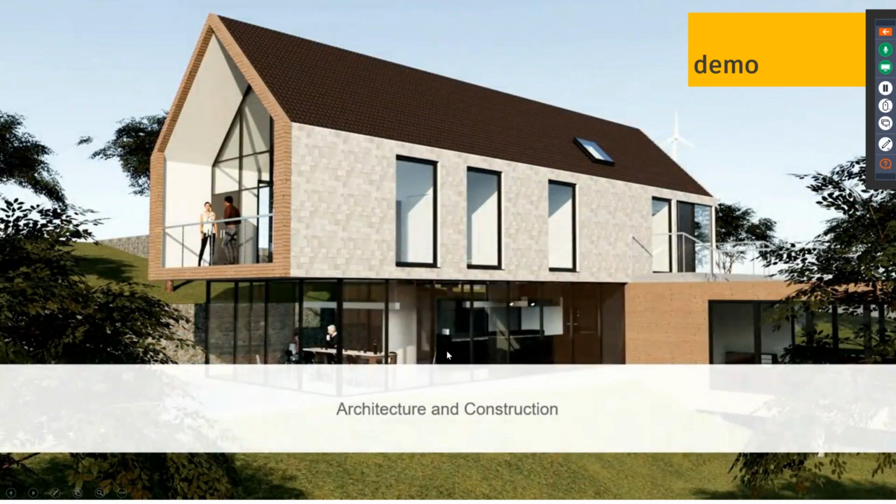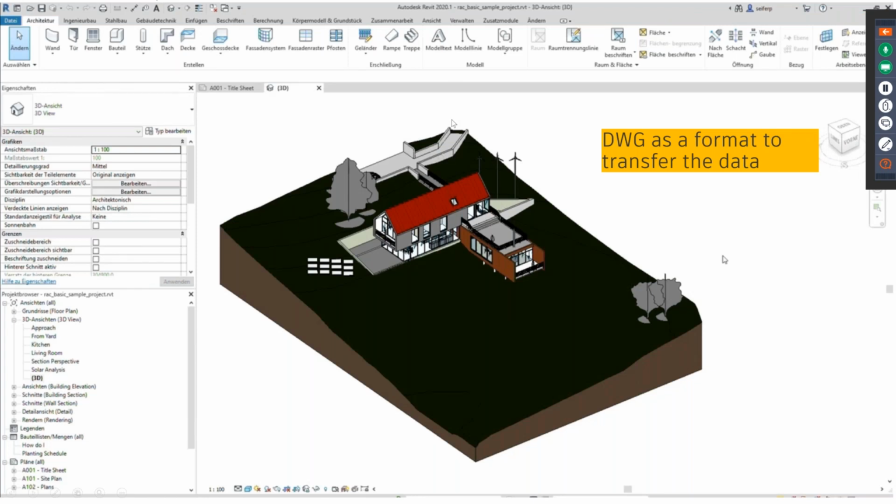So let me take you back to the software. We have some data which is coming from Revit. I think most people would know Revit, because Revit is extensively used in the AEC industry. Most of the companies who are into architectural design and development of buildings are aware of Revit. So we'll do a quick demo of how data can be read within VRED and how you can visualize that data inside the software. So let me go back to the software again.